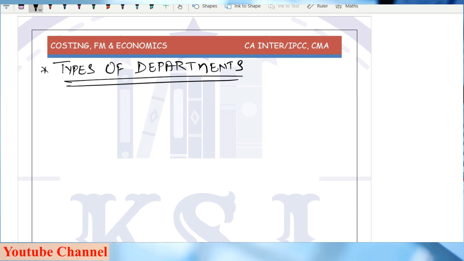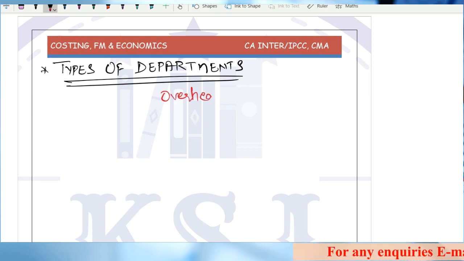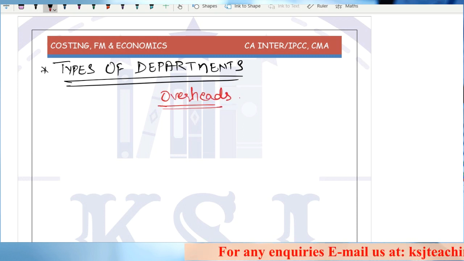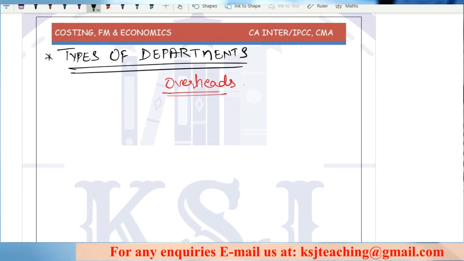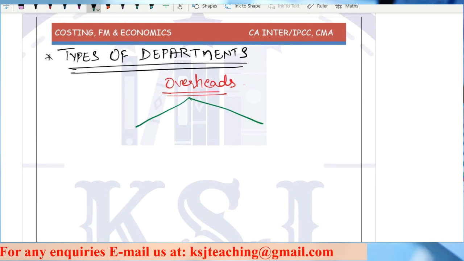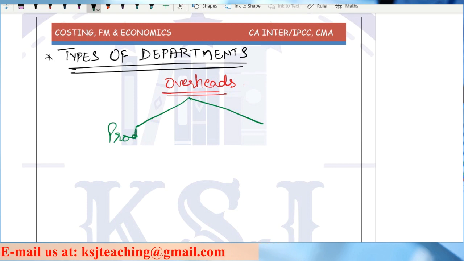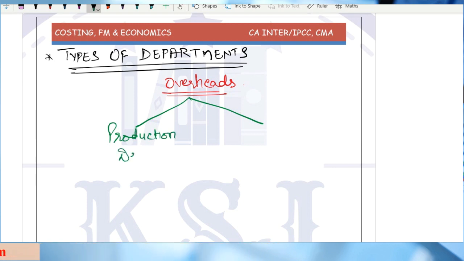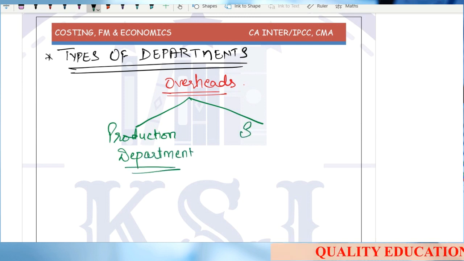For the purpose of overheads, a factory is divided into two departments. One is the production department, and the second one is the service department.